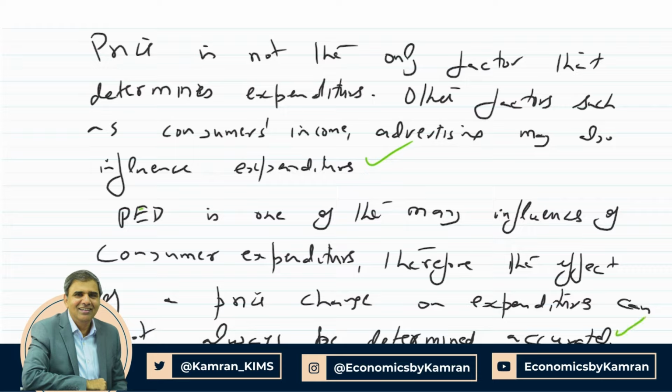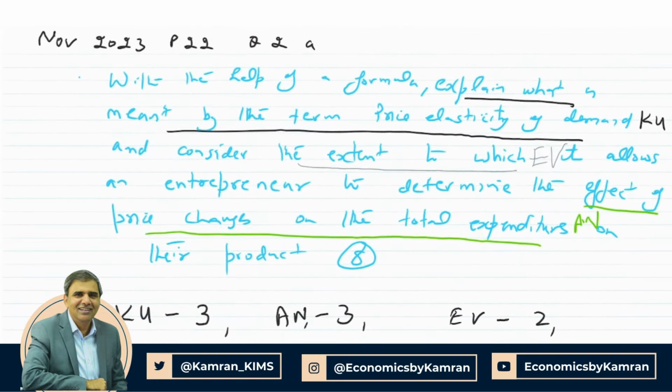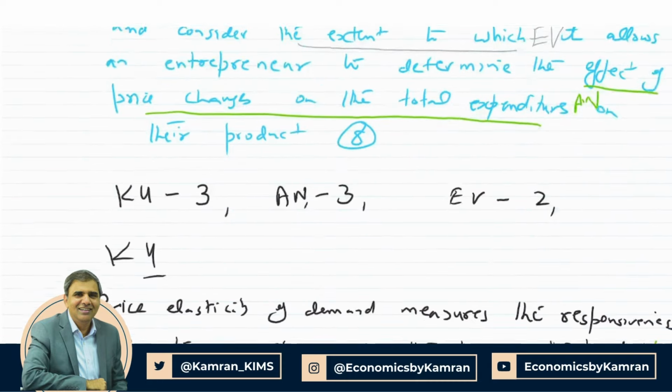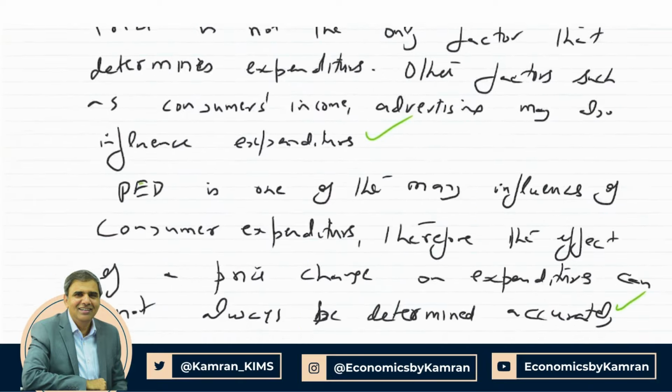We have the knowledge of PED, but we cannot be sure what will happen to expenditures when price goes up. We know if PED is low and price goes up, expenditures would go up. But what if income goes up or down at the same time? Price goes up, but quantity may go down by a larger amount because of higher price as well as because of lower income. So the impact on expenditure, we may not be able to predict accurately. So please look at this: this was the question, November 2023, paper 2, question 2a, and we gave you the first paragraph, knowledge and understanding 3 marks, analysis 3 marks, evaluation 2 marks.